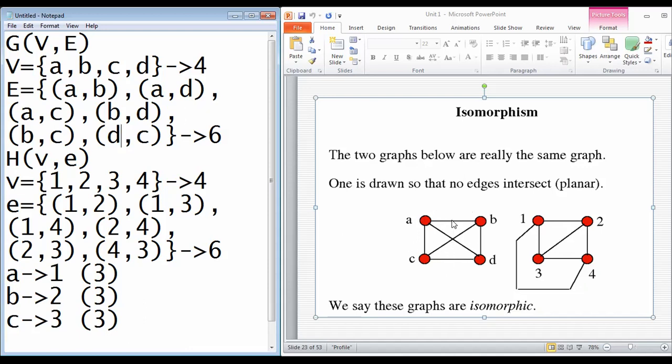Total number of edges in this graph, as you see, is 6, and the 6 are listed out in the set form also. So the total number of edges we have written as 6.